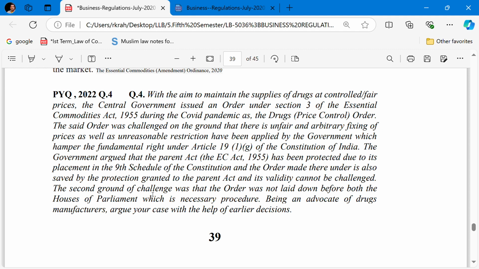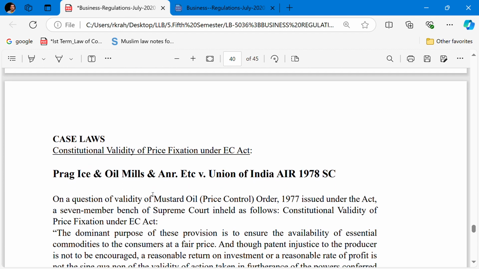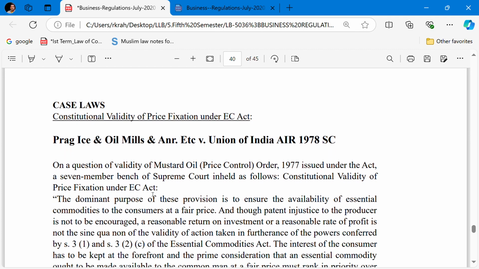Being the advocate of the drug manufacturer, argue your case with the help of the earlier decisions. Now come to the case. Prag Ice and Oil Mills and another etc. versus the Union of India, 1978, is the case of the Supreme Court. The question was on the validity of the Mustard Oil Price Control Order 1977 issued under this Act.